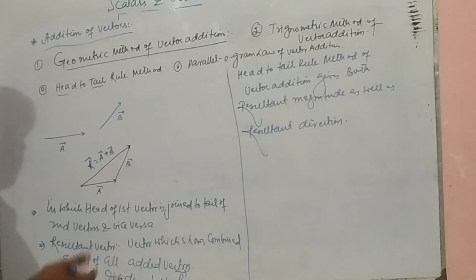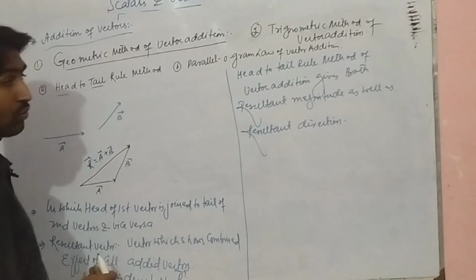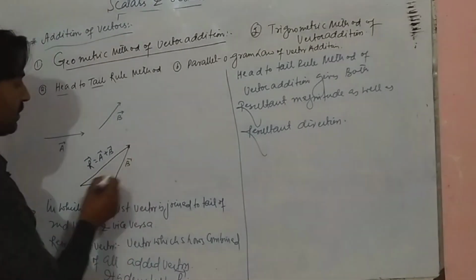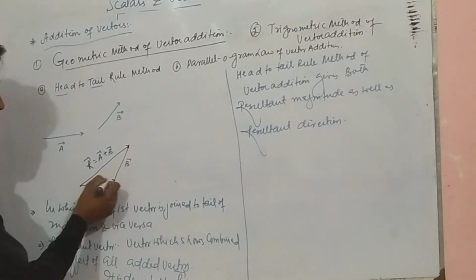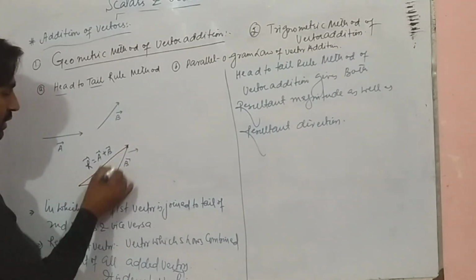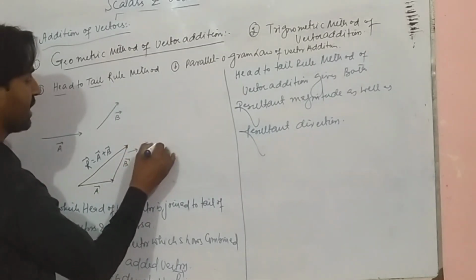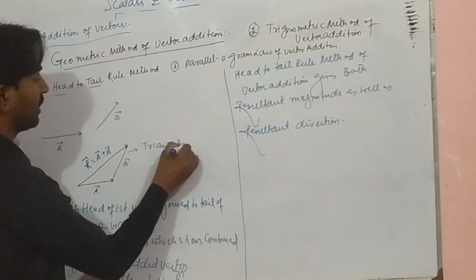Let's say if we are given more than two vectors. In this method, two vectors are given, so this is a triangle, so it is also known as the triangular method of vector addition.